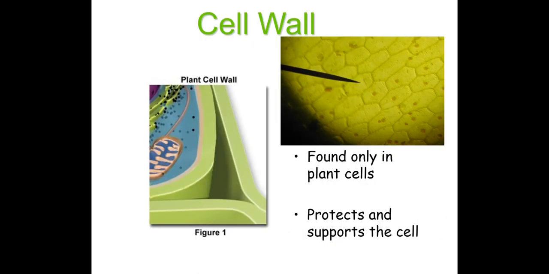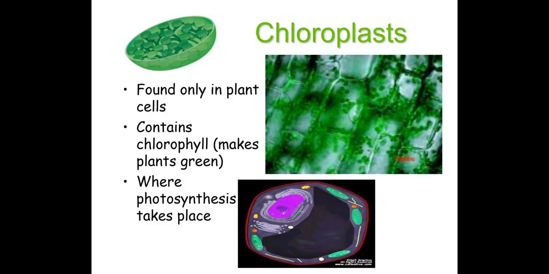Next topic, that is cell organelle, cell wall. Cell wall is present only in plant cells. It protects and supports the cell. Chloroplast is the next organelle, which is found in plant cells only. It contains chlorophyll, which makes the plant green, and it is where photosynthesis takes place.